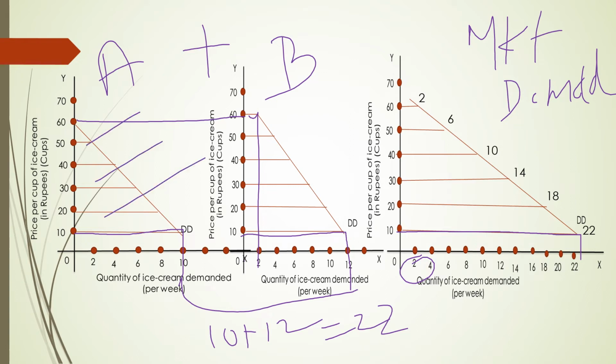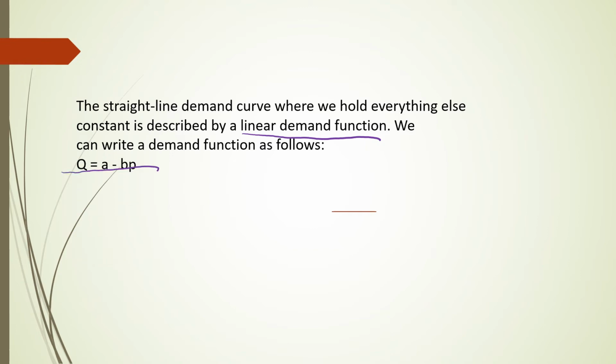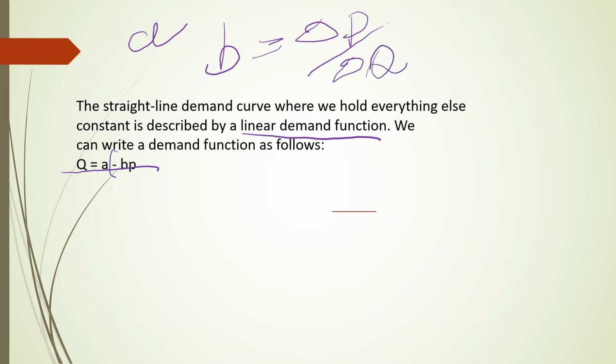When there is a straight line demand curve holding everything constant, it describes the demand function, the linear demand function. So the linear demand function can be written as Q equals A minus BP. A stands for vertical intercept and B stands for slope of the demand curve, that is delta P divided by delta Q, and minus stands for the inverse relationship between price and quantity demanded, and P stands for price and Q stands for quantity demanded.